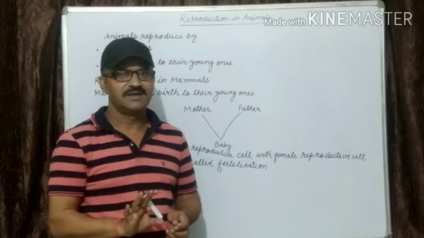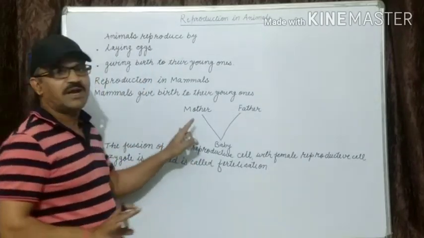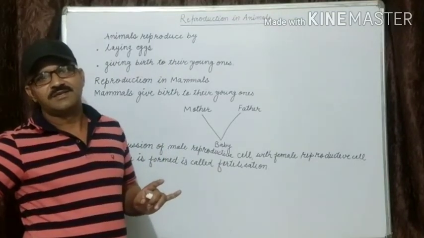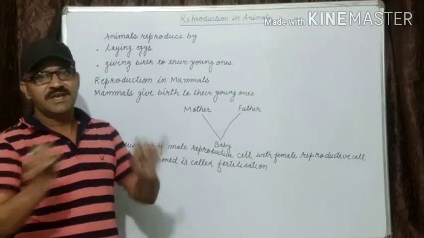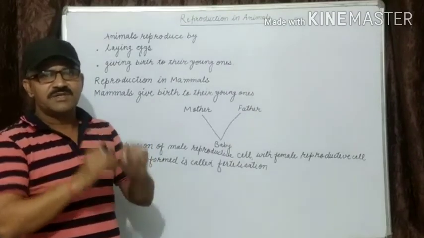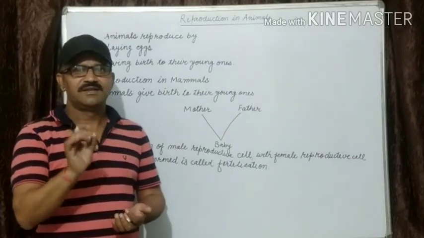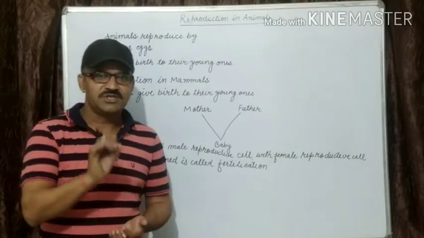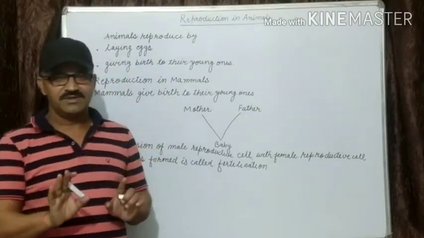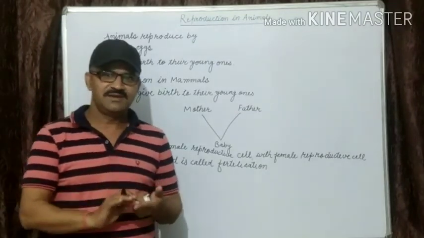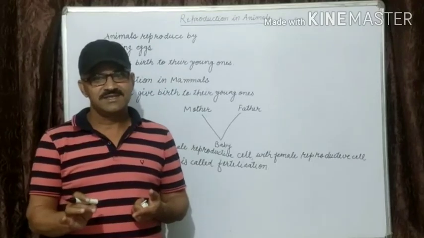Clear? From the formation of the egg till giving birth to their babies inside the mother's womb, this period is known as the gestation period. Gestation period in humans is 9 months or 270 days. Elephant, 617 days.